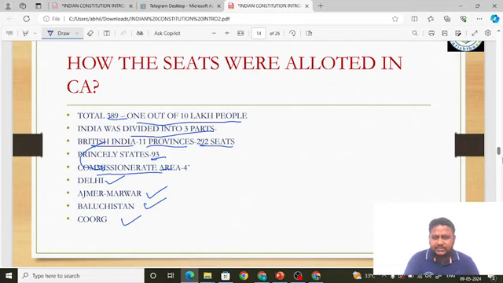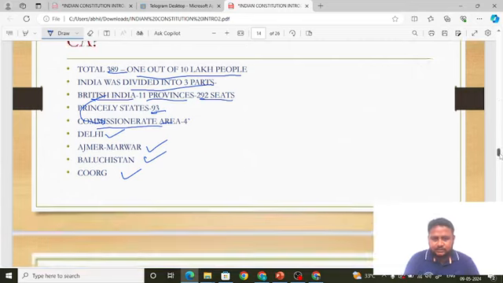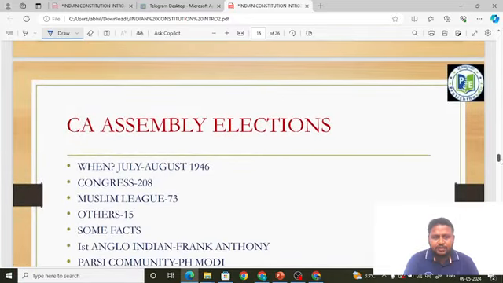Okay. Next, this is how the seats were allotted in the Constituent Assembly. So now we will talk about the Constituent Assembly elections. The Constituent Assembly elections were held in July-August 1946. Friends, this question was asked in the SSC CPO exam. In the election results, 208 seats went to Congress, Muslim League 73, others 15.